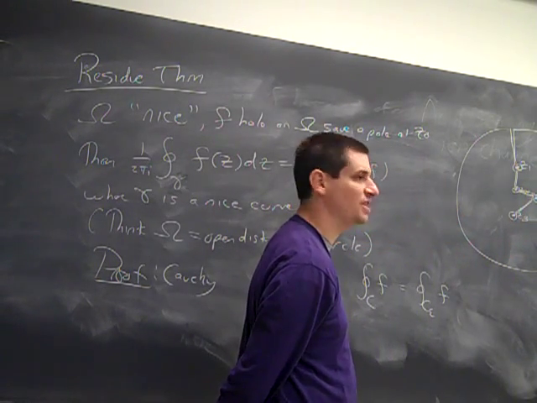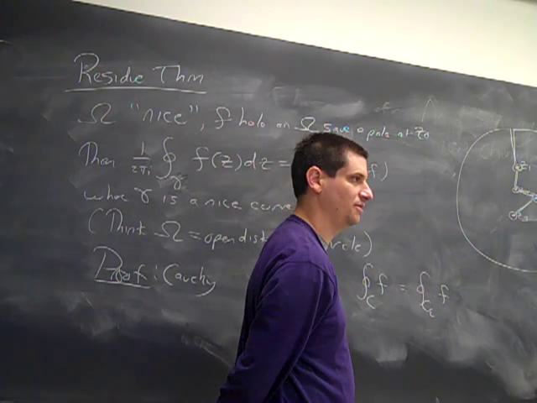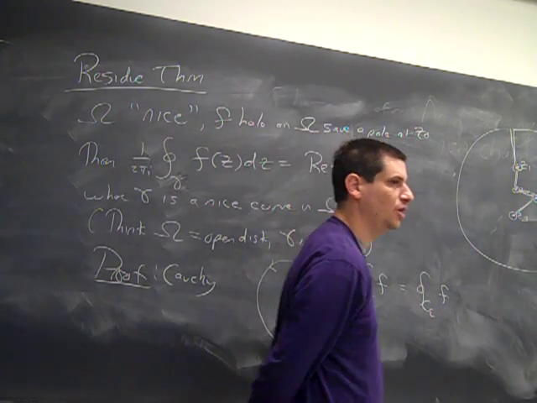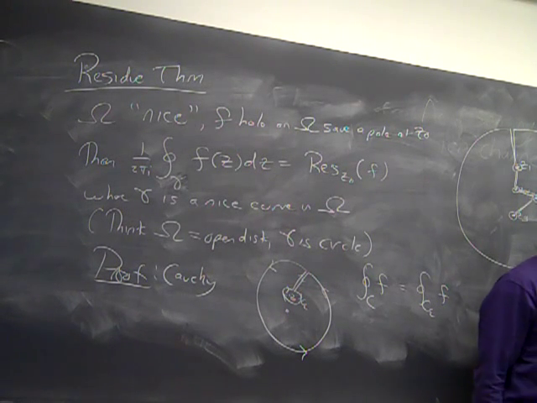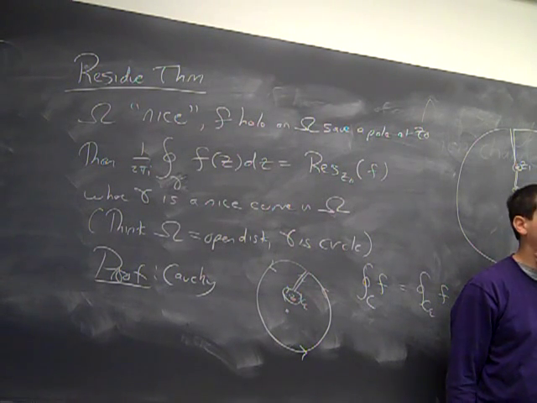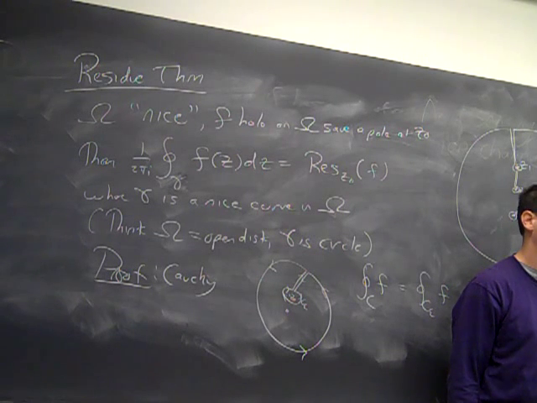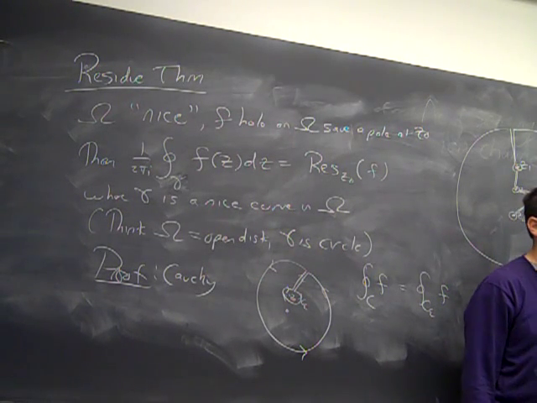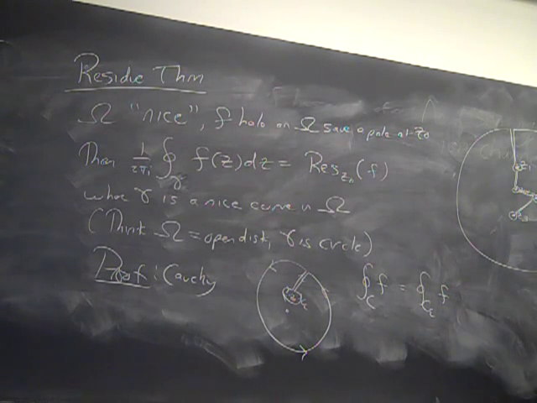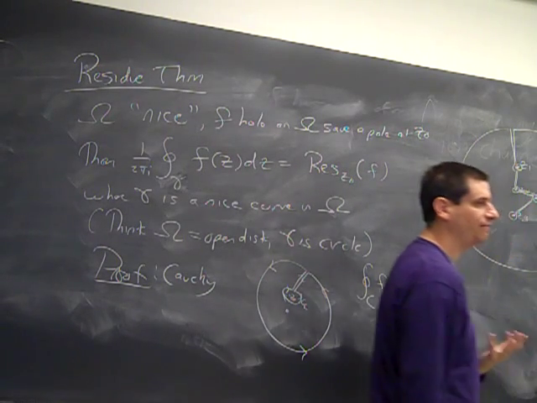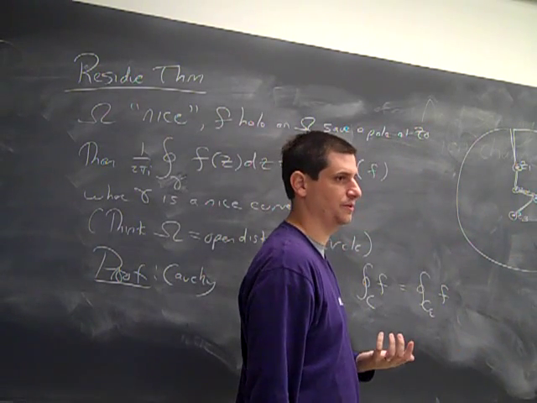Does it matter which one of these I use? No. What you have to do is show me that no matter which set of points I give you, if it's only finitely many points, I can do something like this. I probably don't want my curve intersecting itself. So is there a way to always draw this in such a way? It's a nice question in geometry and topology that yes, you will always be able to do something like this without having things cross if there are only finitely many poles.